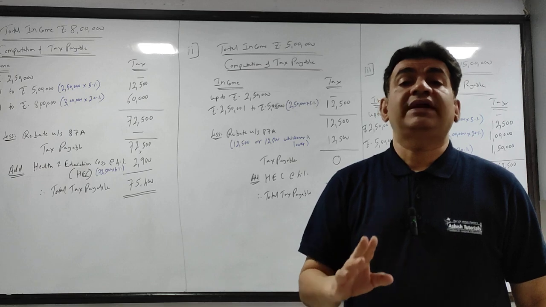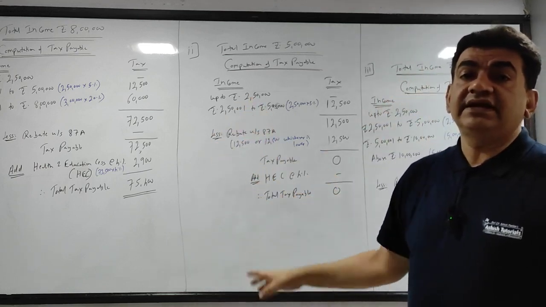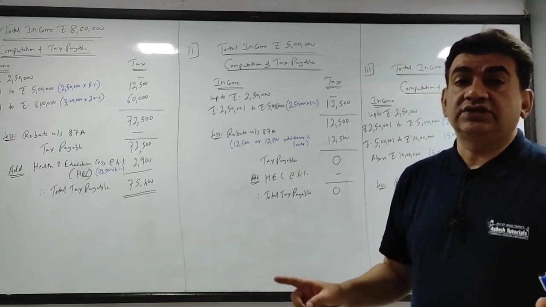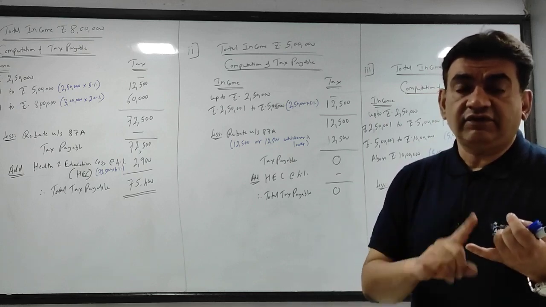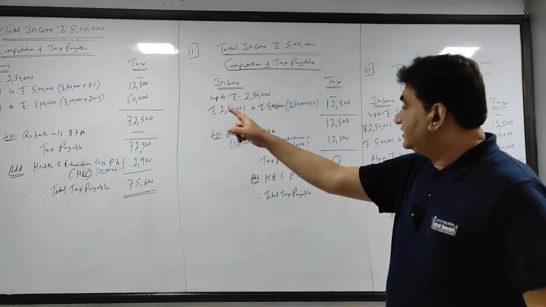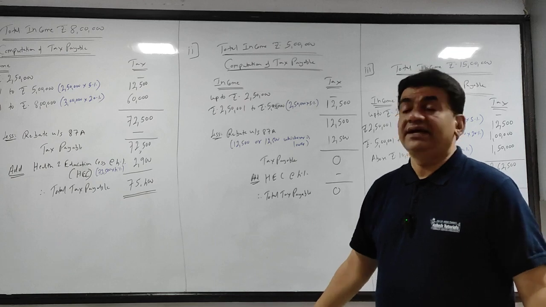Non-resident individual को rebate का benefit मिलेगा ही नहीं. Section 87A का rebate is only for resident individuals, not for non-resident. So non-resident, whether it's 25, 40, 50, 60, 70, 80, 90, 100, same slab applies और rebate का benefit नहीं मिलेगा,